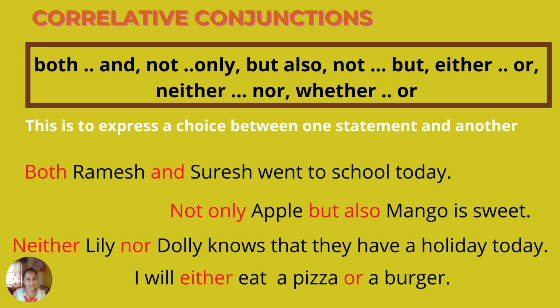I will either eat a pizza or a burger. So I am choosing a choice. This is a positive choice. Whereas neither nor, it is a negation. Either or is a positive choice. So I'll be either eating a pizza or a burger. But no, please don't eat. None, eat neither of them. Okay, I'm using neither here because they are junk food. Okay, going on to the next one.